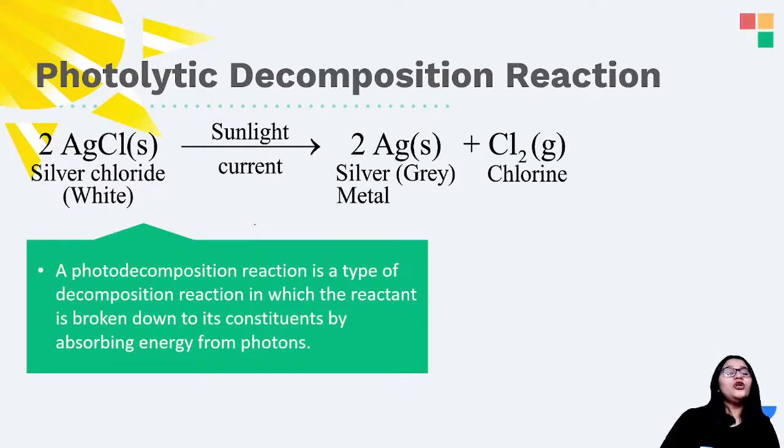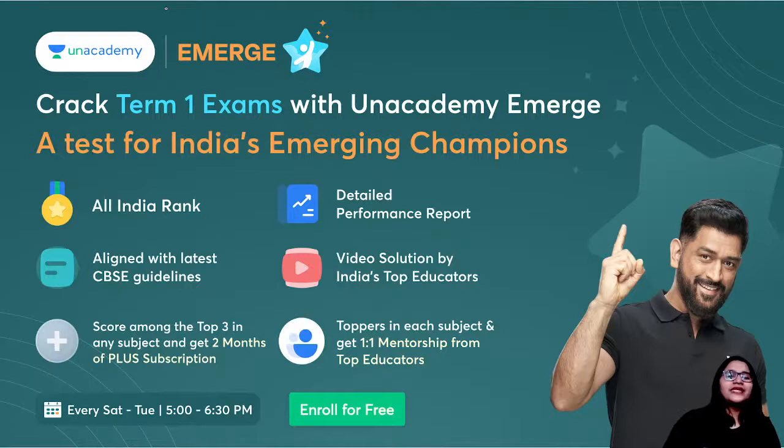Next we have photolytic decomposition reaction. So what happens in photolytic? Photo over here is not like a photo of you smiling. No, over here photolytic decomposition is all about the photons. And what are photons? The light particles that come onto the earth are called photons. So silver chloride is a very light sensitive substance. Yes, and as soon as you pass current through it, you get silver and chlorine. Current in the sense either current or sunlight, it is going to break down to give you its constituent things.